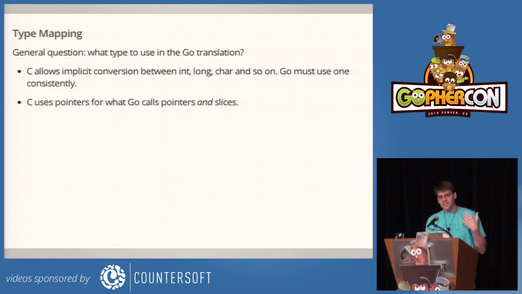And second, C doesn't distinguish between a pointer to an object and a pointer to an array. And in Go, you use a pointer for a pointer to an object, you use a slice for a pointer to an array. And so we need some way to infer, given a C expression, what Go type should we use? And I call this problem type mapping.